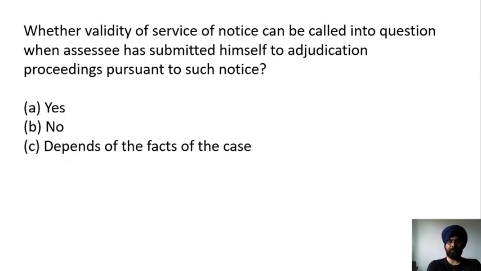Whether validity of service of notice under GST can be called into question when the SCN has submitted himself to the adjudication proceeding pursuant to such notice. Yes, no, depends on the facts of the case. So sometimes it happens that the notice is served to the SCN, and if he takes action on the basis of that notice and submits some reply to the adjudication authority, then can he later on say that the notice was not valid?